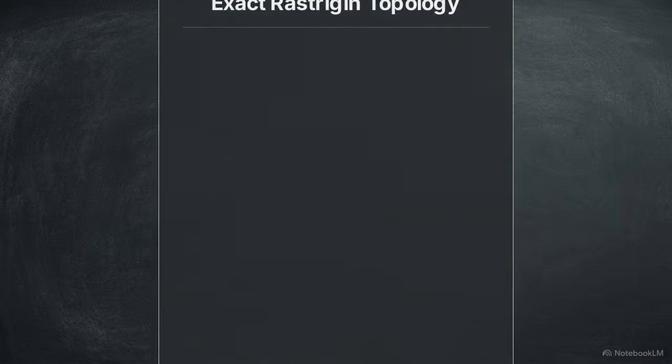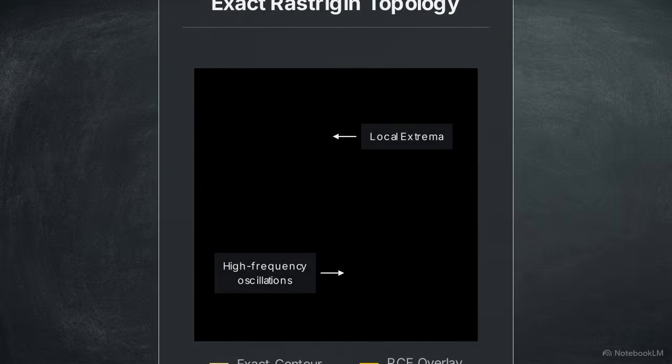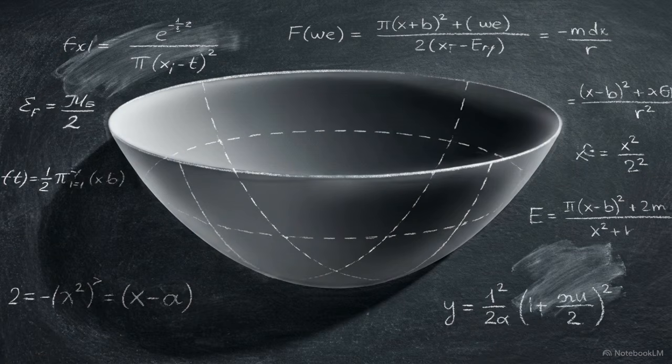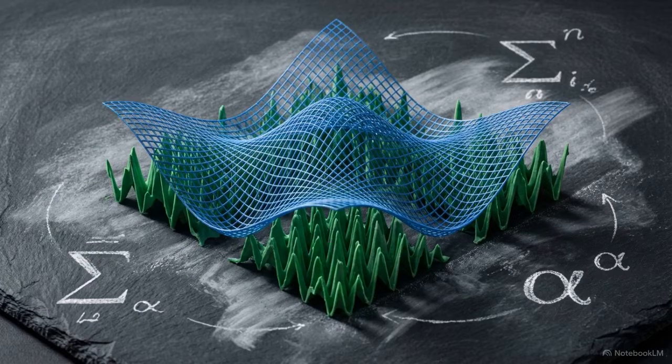This is the resulting PCE prediction, plotted against the exact Rastrigin contour. The smooth parabola entirely overwrites the complex local textures of the function. Spectral expansions evaluate the broad quadratic curves efficiently, but this rigid global focus blinds the model to the high-frequency local oscillations that characterize the actual terrain.